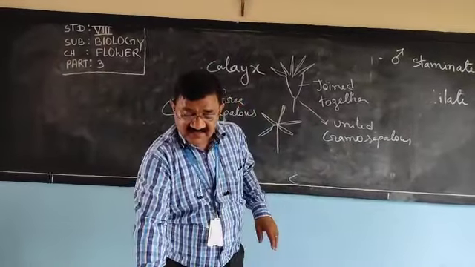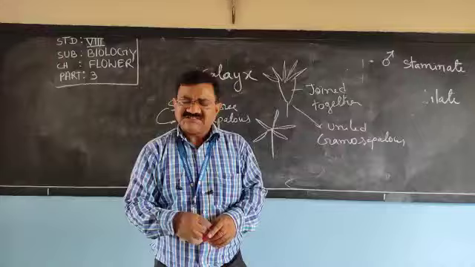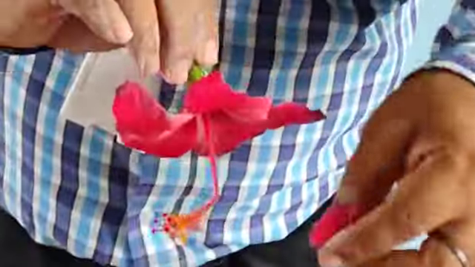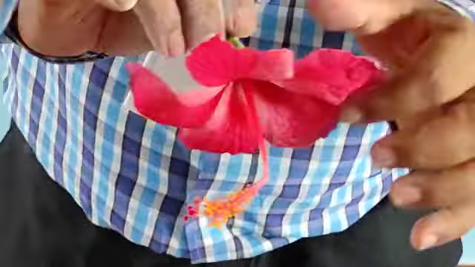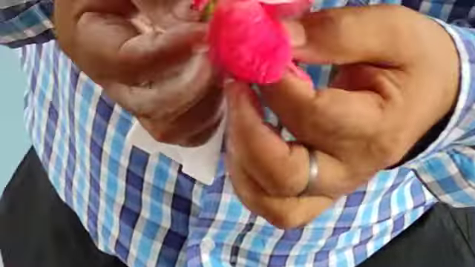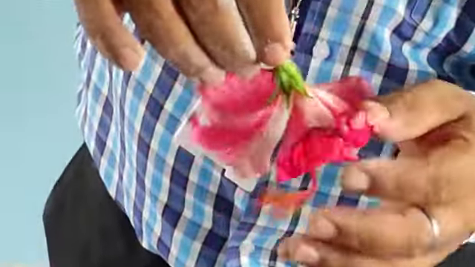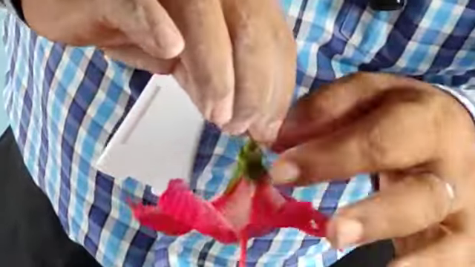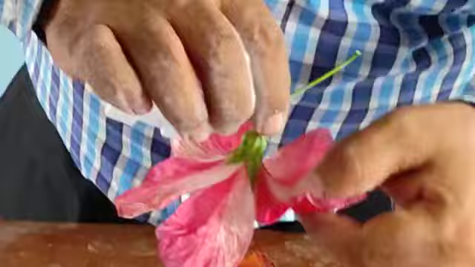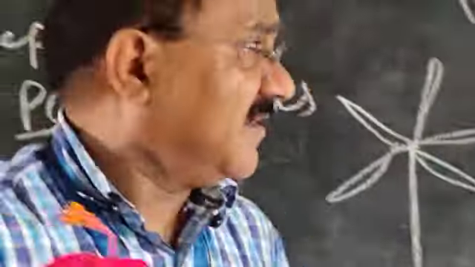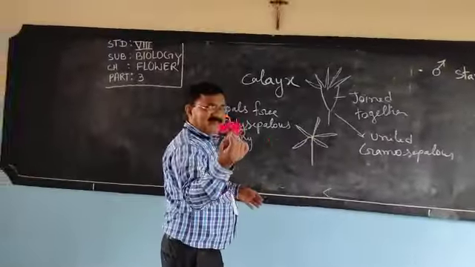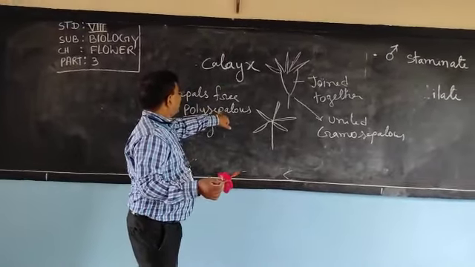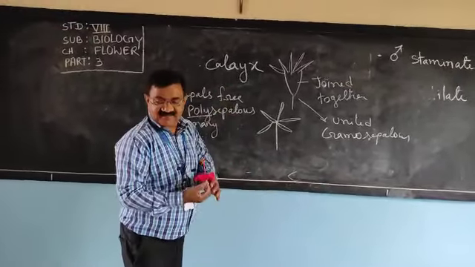Same is the case in corolla. See here. Corollas are different, not united in the middle, in the bottom. See here. 5 corollas are here. Corolla means petal. If the petals are free, it will become polypetalous.